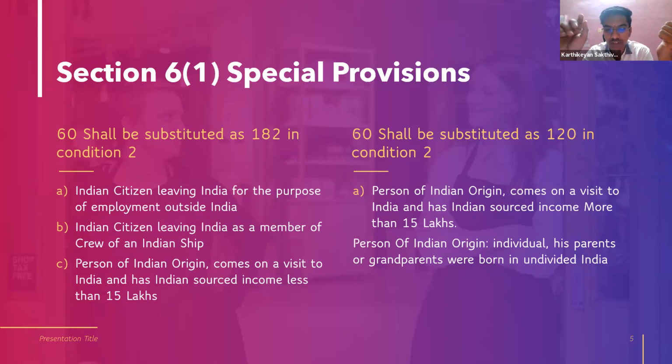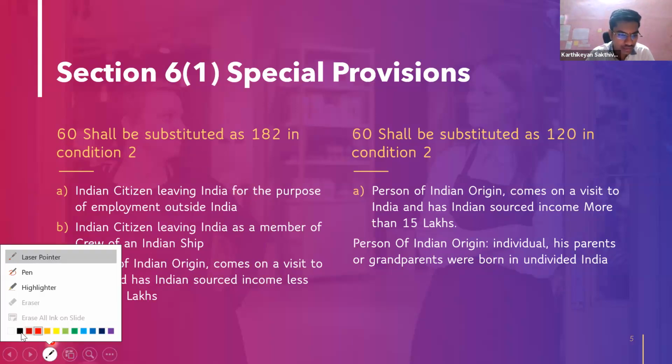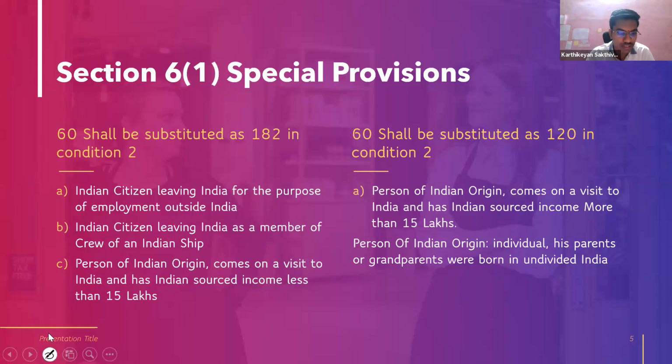However, if that person is a person of Indian origin who comes on a visit to India and has Indian sourced income more than 15 lakhs, then the 60 shall be substituted as 120. So this is the point here. That is the reason we are having two incomes, 16 and 14 lakhs. In this case, we just need to check if he is going to come under any of these three criteria.